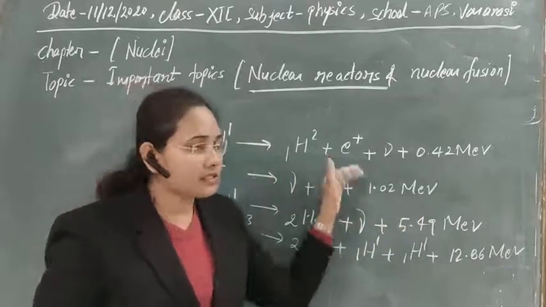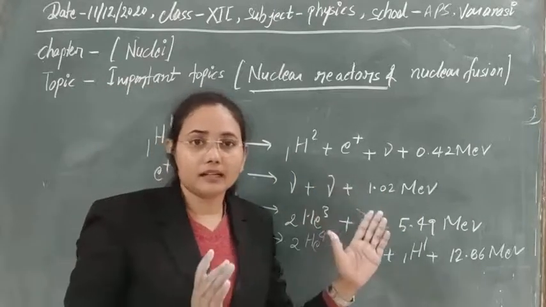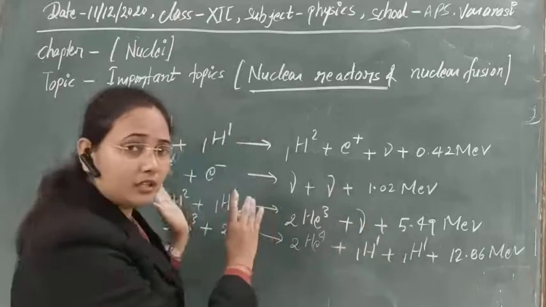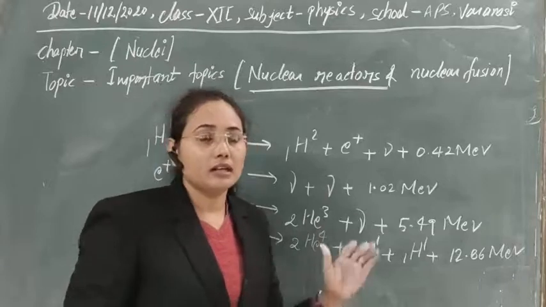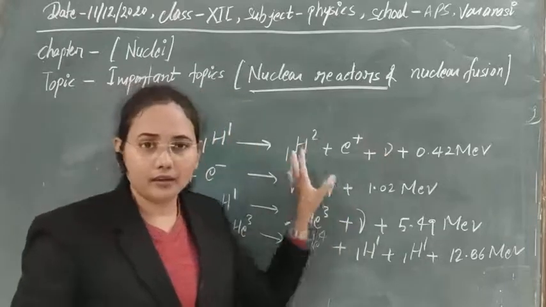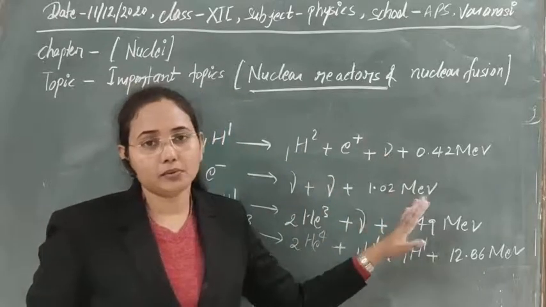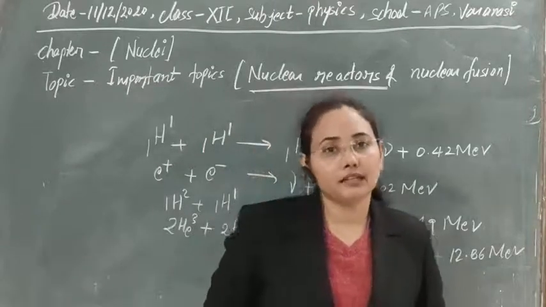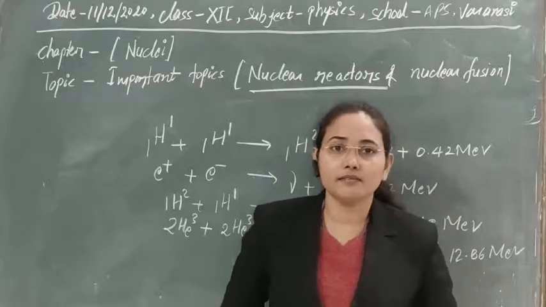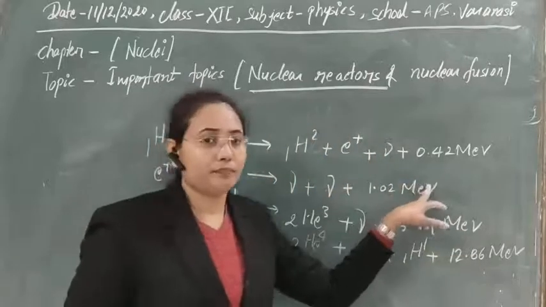Actually, one by one we are seeing the particles or nuclei that are fusing together, and after fusing, a new particle or nucleus is obtained. In this process, as two or more nuclei fuse together, their binding energy is released in the form of nuclear energy.